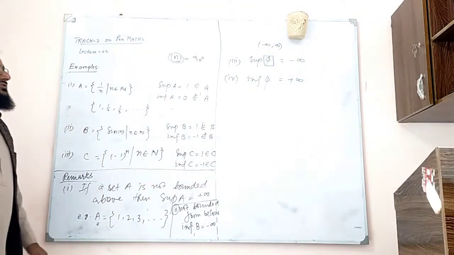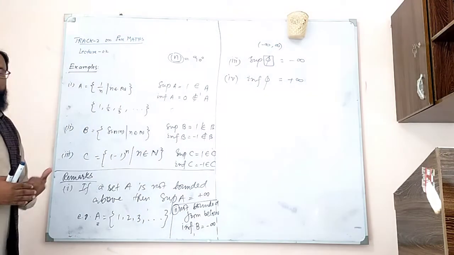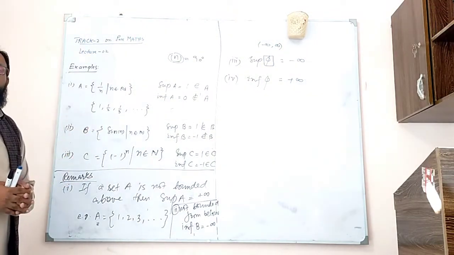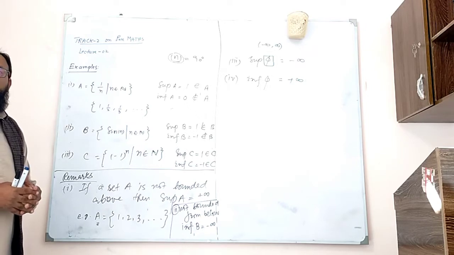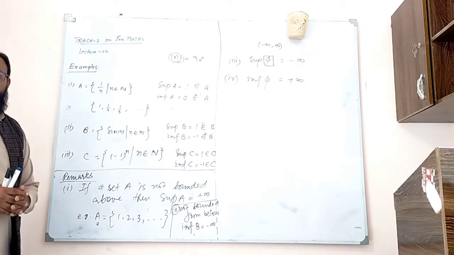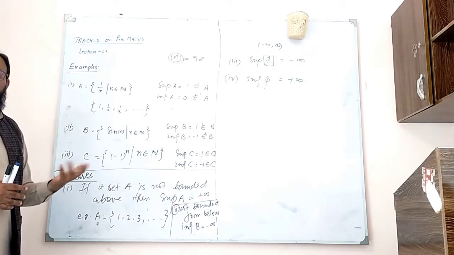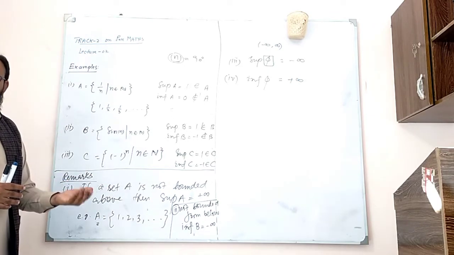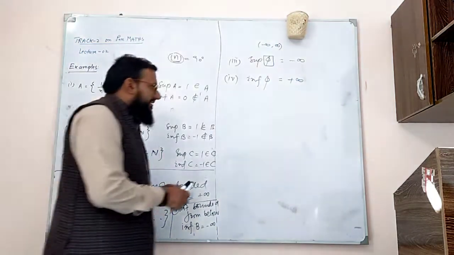So this is a good example. Minus infinity to infinity is the set of upper bounds as well as lower bounds for a null set. So what is the least element? Minus infinity. What is the greatest element? Plus infinity. This is something good.